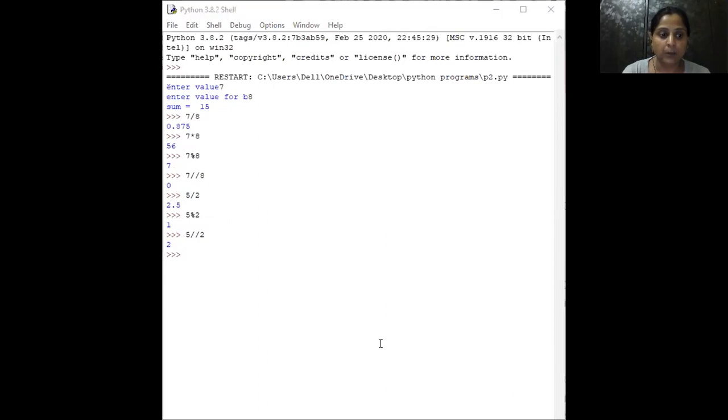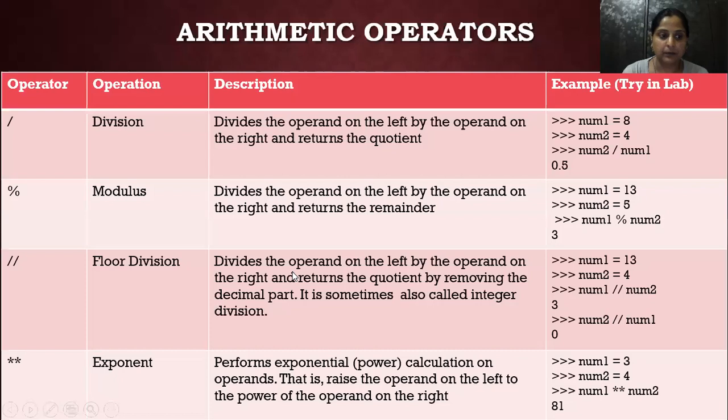So these are the operators. One more is there. For example, we write 5 ** 2. It means 5 is raised to the power 2, which is known as the exponent in Python or in programming. So these are the arithmetic operators.